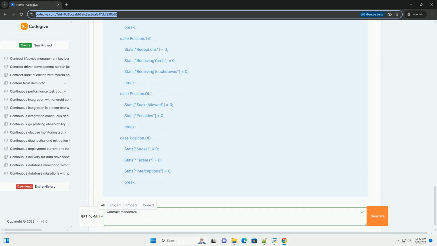Contract expirations: uses LINQ Where to find players whose contracts are expiring in the current season. Iterates through the expiring contracts. Simulates contract negotiation; a random salary and duration are generated based on the player's overall rating. Checks if the team can afford to re-sign the player. If affordable, the player is re-signed. Otherwise, the player is released.